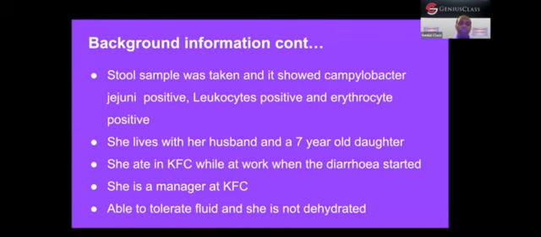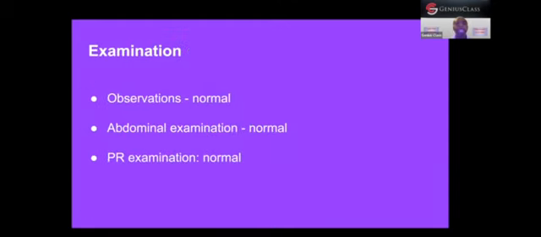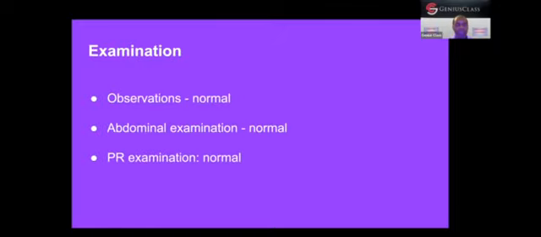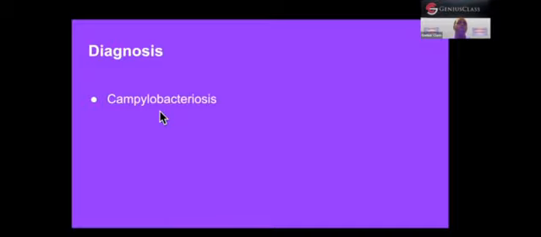So we have already looked at the approach to gastroenteritis. Here we're just speaking specifically about scenario B. Remember, there is a scenario A, and you have to look at scenario A because this is scenario B. What is specific about this particular scenario? We'll discuss when we reach management. So what examination are we going to do? Observations, abdominal and per rectal examinations, all normal. Explain the diagnosis. It's already written in the task: campylobacteriosis or Campylobacter infection.